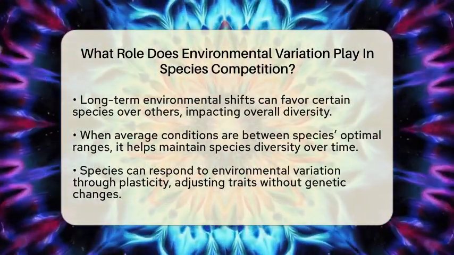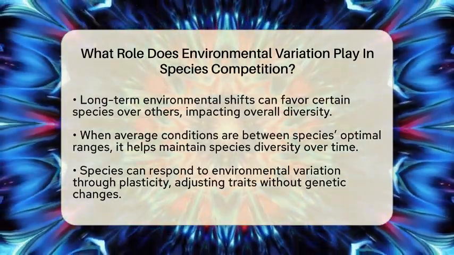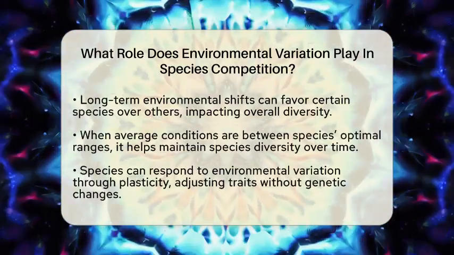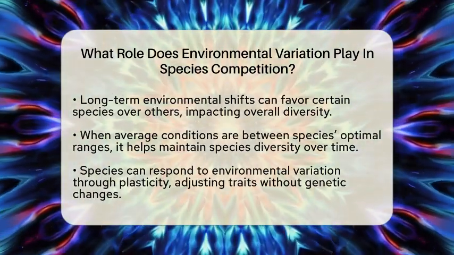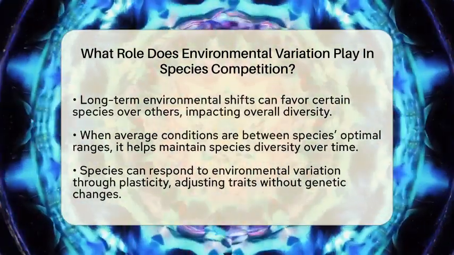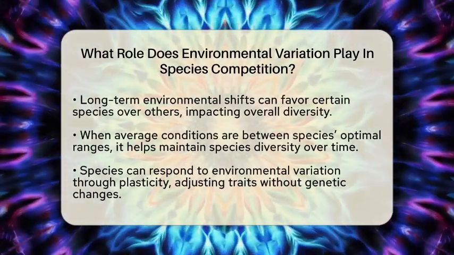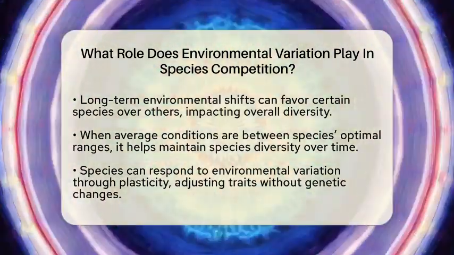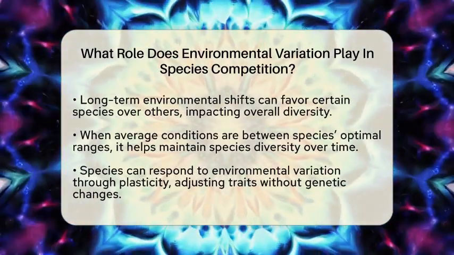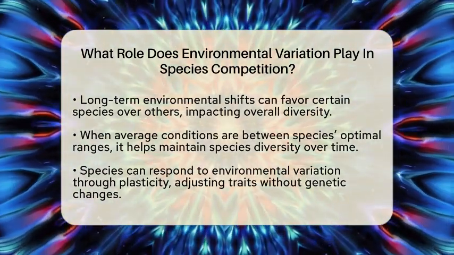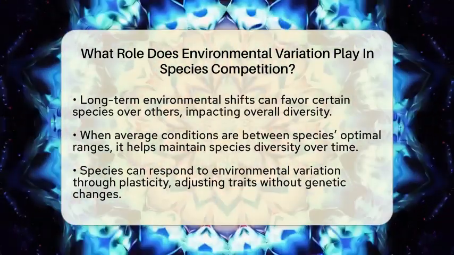On the other hand, long-term environmental changes can favor certain species over extended periods. If the environment consistently favors one species, it might outcompete others, leading to their decline. But if the average conditions sit between the optimal ranges of competing species, it can help maintain diversity over time.